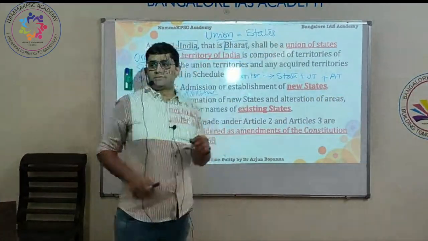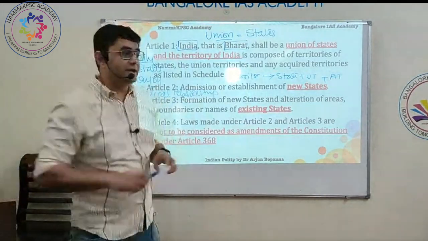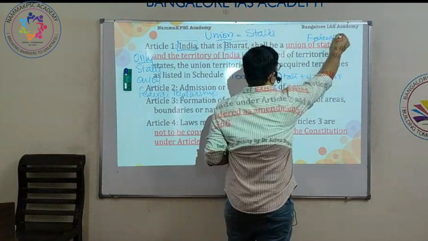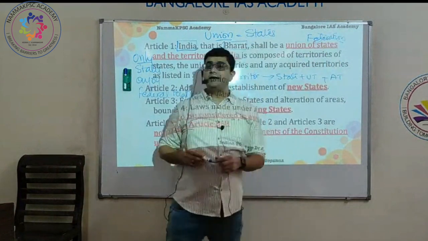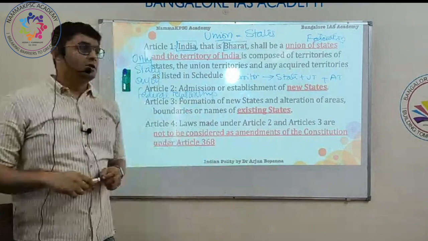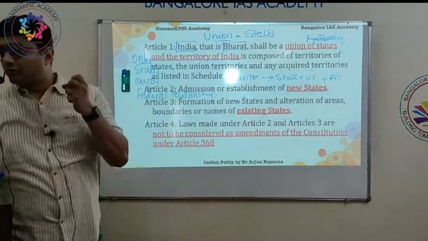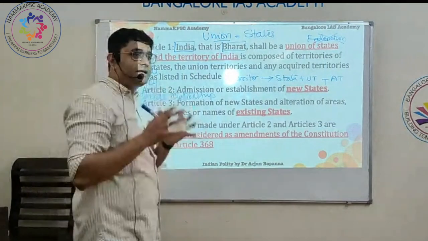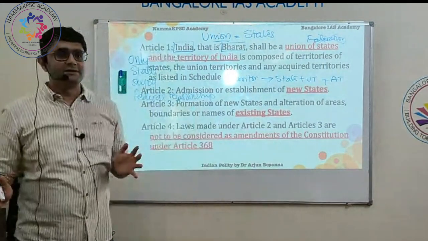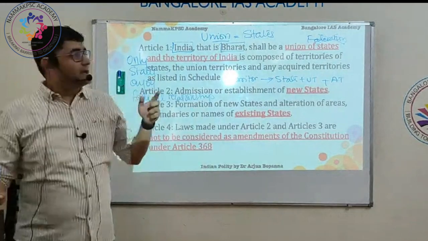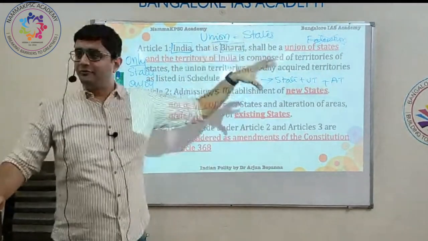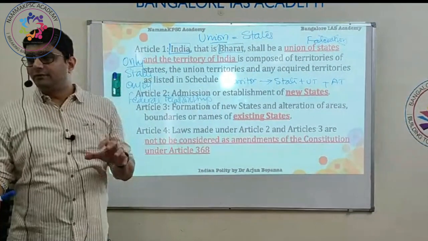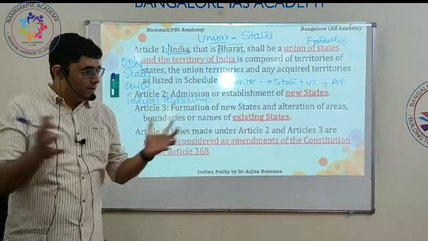Further, we call ourselves a union of states and not a federation of states. We don't call ourselves a federation of states, to give importance to the union, the country, and not the states. In the US, it says the United States is a federation of states, because the United States came into existence when the states decided to come together.